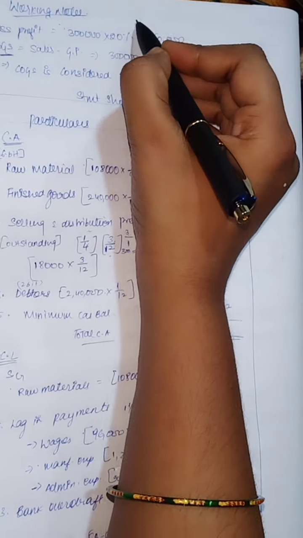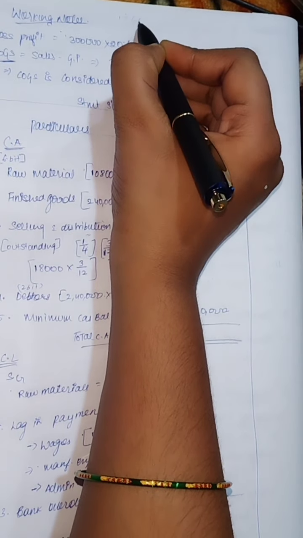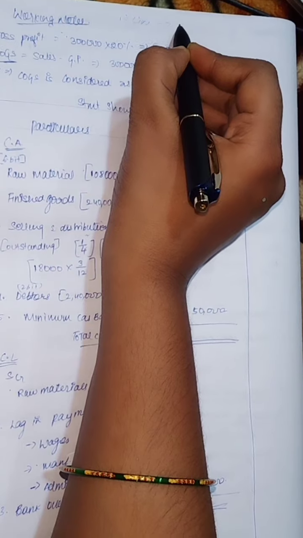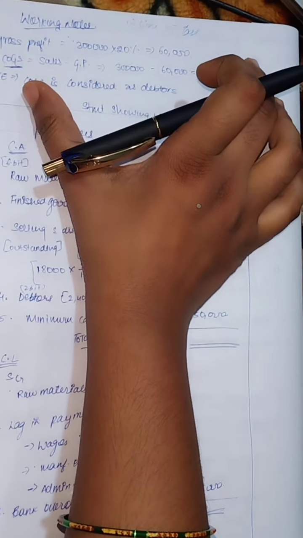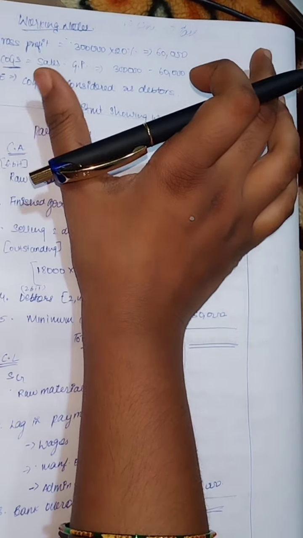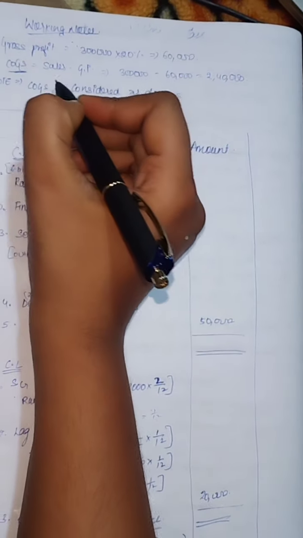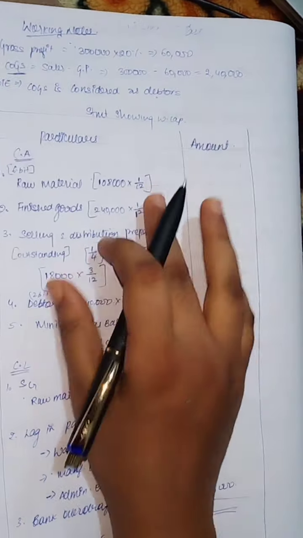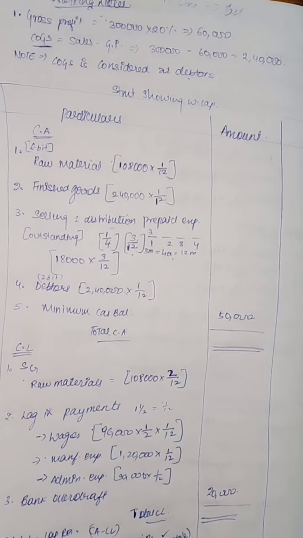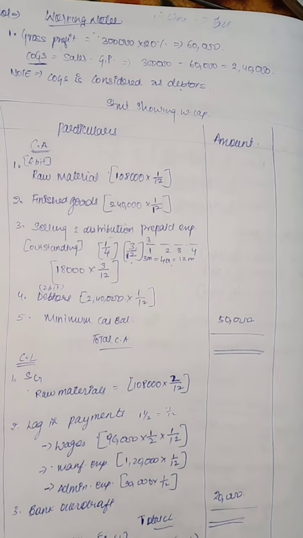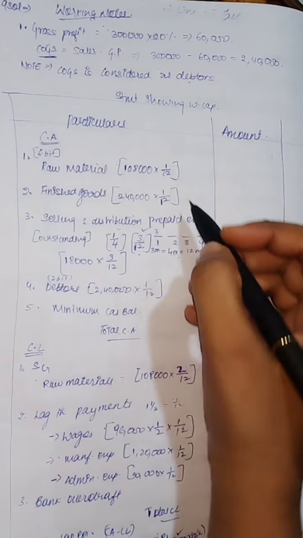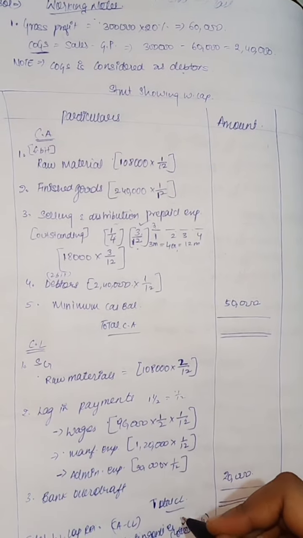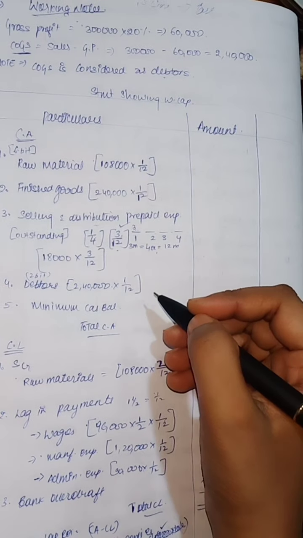In the question, the first line and last line they have mentioned this. If you see the last and first line, you will get this concept. They directly mention COGS, so we are taking it as data. Remaining everything is very easy to understand. You can take 1/4, but I am considering 3/12 because everywhere we divided by 12.